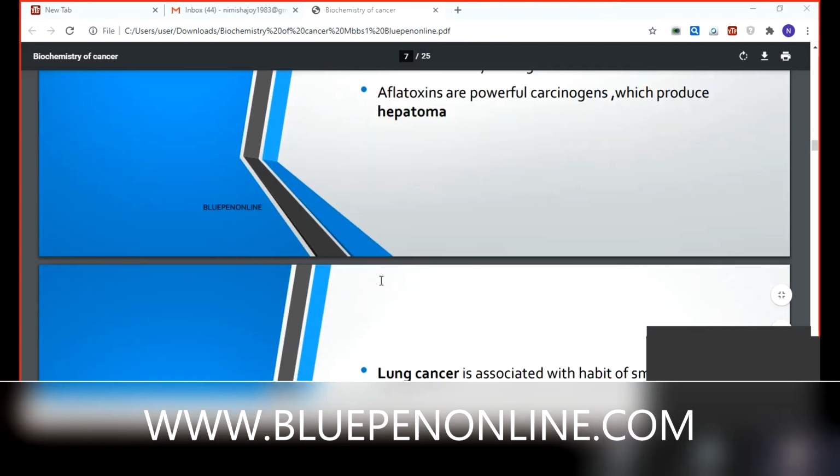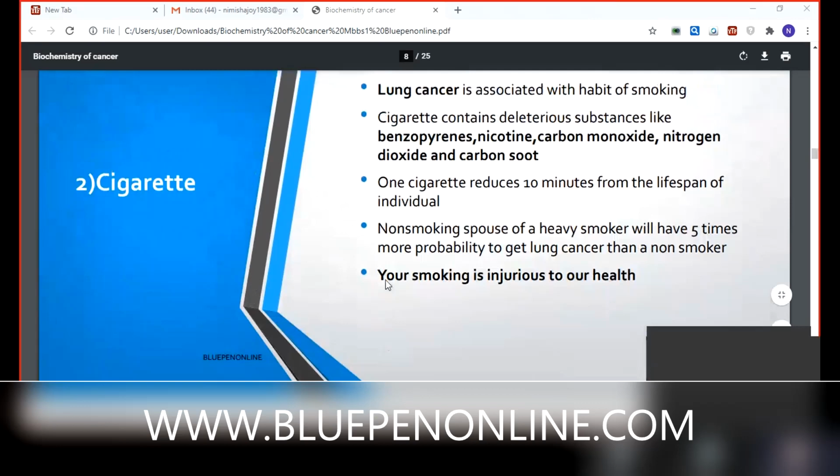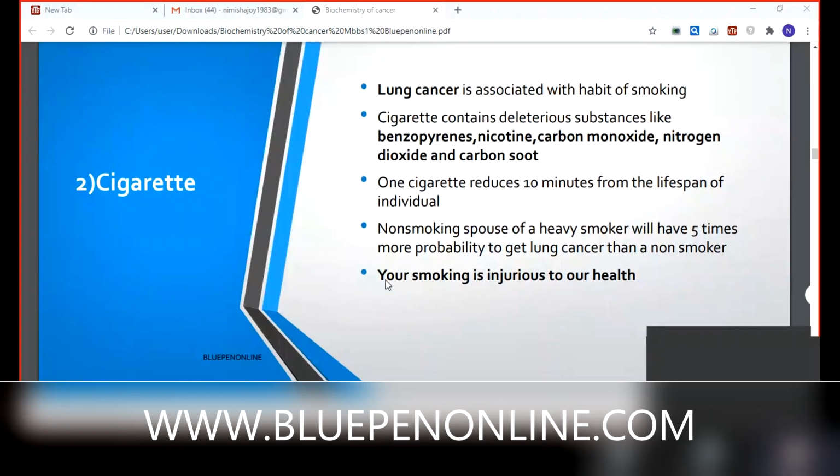Then, what about cigarette smoking? You know all these points, but according to this topic, I must tell all this in points. Lung cancer is associated with the habit of smoking. Which are the deleterious substances contained in cigarettes? Benzopyrene, nicotine, carbon monoxide, nitrogen dioxide, and carbon soot.